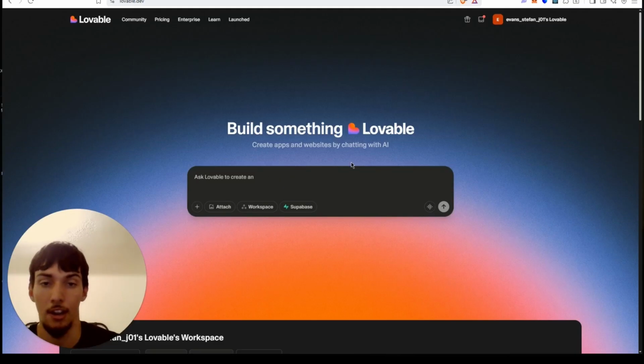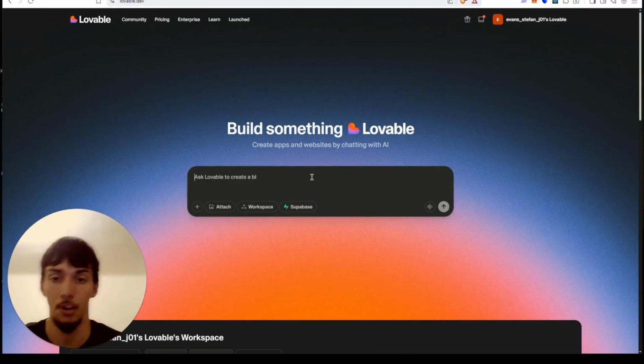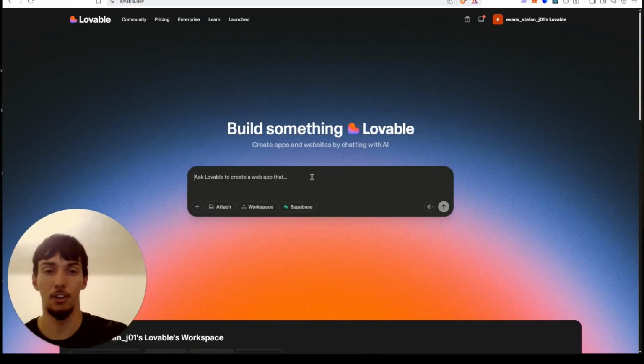So you're going to want to create an account and buy some credits, or you can use the 5 free credits daily. If you're a student, you can get a 50% discount. So that's pretty cool. It would be like $12 a month for you if you are a student.